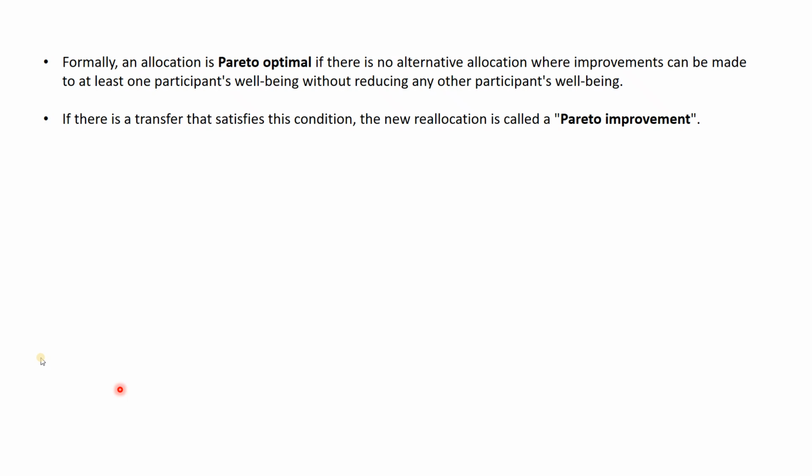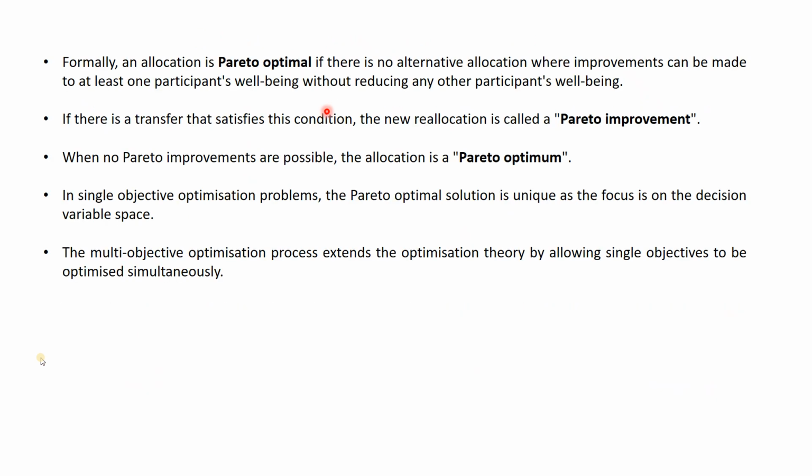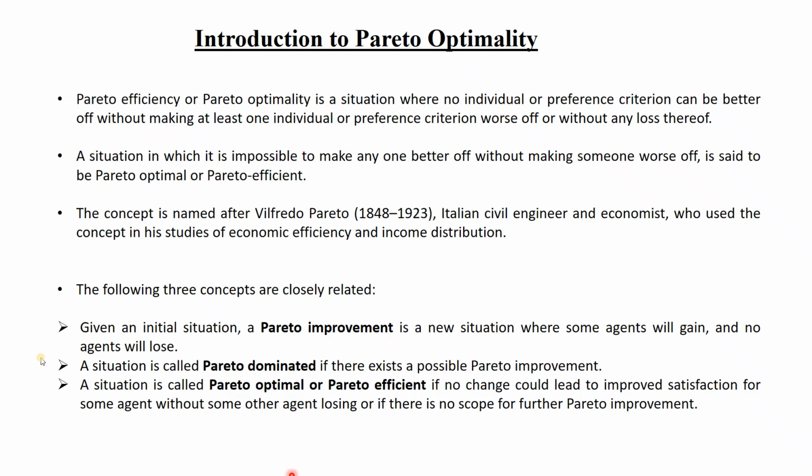So if there is a transfer that satisfies the condition, the new reallocation is a Pareto improvement. So if the reallocation is possible, then it is called the Pareto improvement. Otherwise, it will be called Pareto optimal. Okay. So that means if there is a transfer possible, then it is called the improvement. So when no Pareto improvements are possible, we call it Pareto optimum. Okay, so these three points I told you once again. Okay, so let me repeat this point. This may sound confusing, so I am repeating once again.